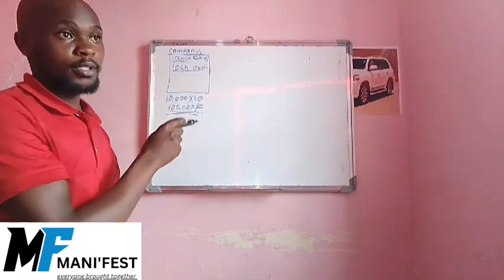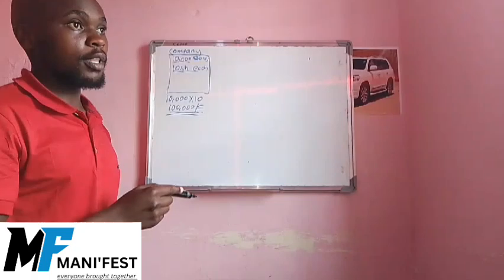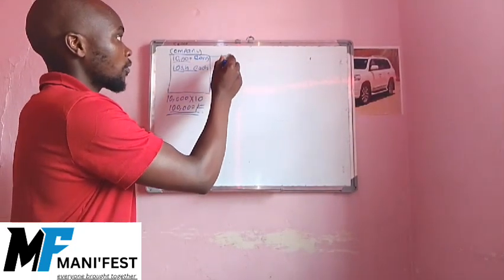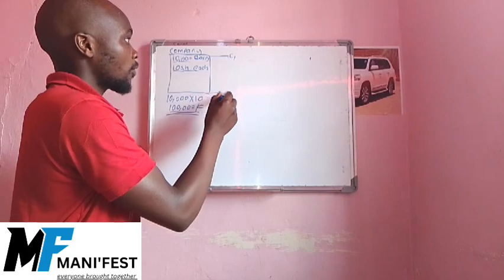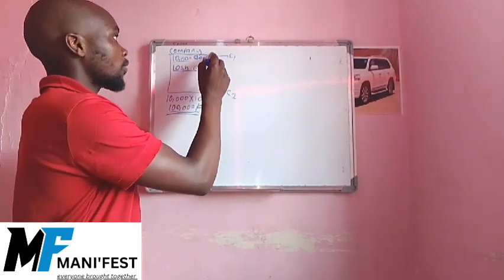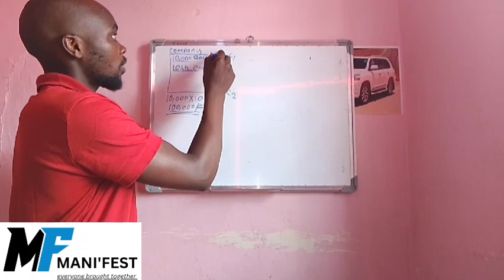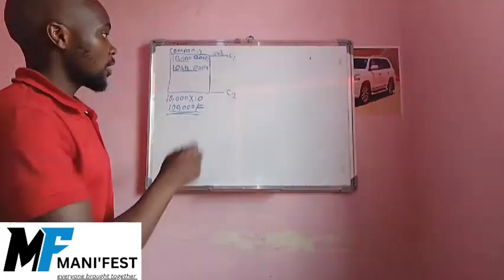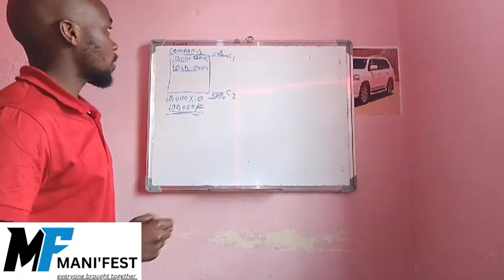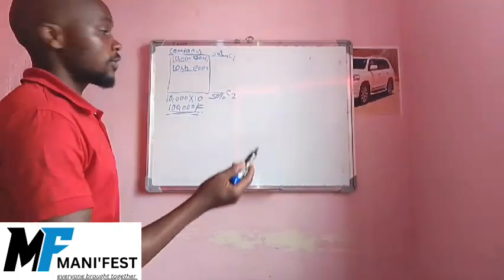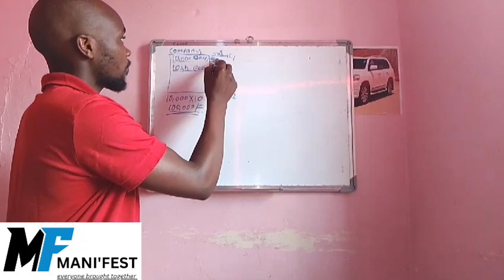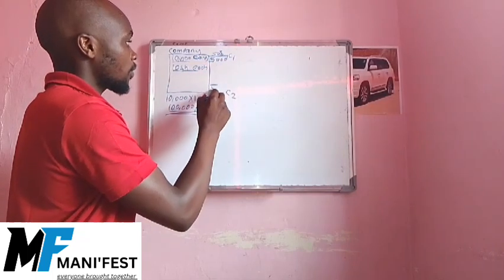Considering this is one person, let's introduce another co-founder. Now this company is made up of co-founder 1 and co-founder 2. So if this one owns 50% of the company equity and this one owns 50%, in terms of shares it's very easy. This one owns 5,000 and this one 5,000.